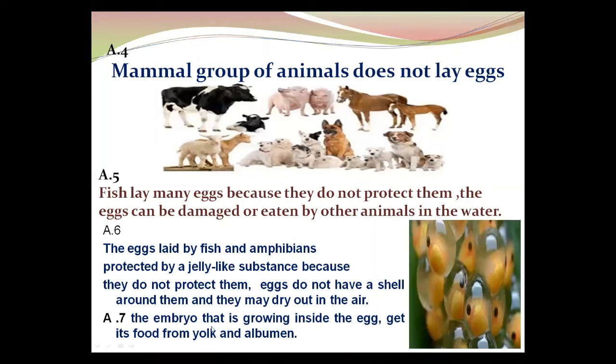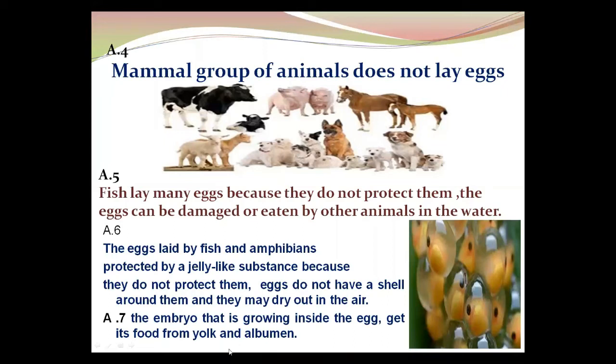The embryo that is growing inside the egg gets its food from the yolk and albumin. Listen again. The embryo growing inside the egg receives its food from the yolk and albumin.